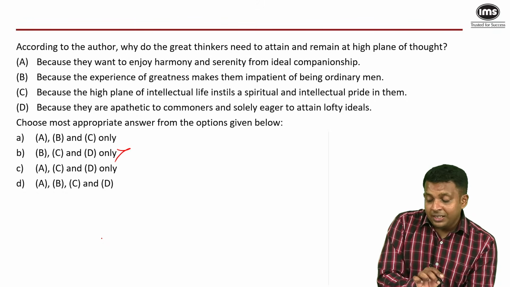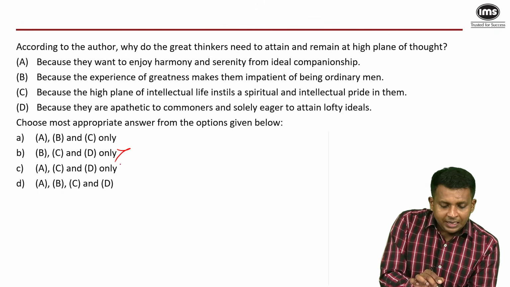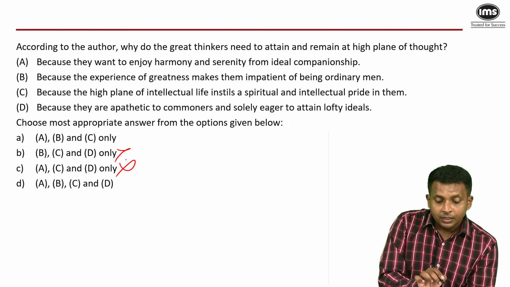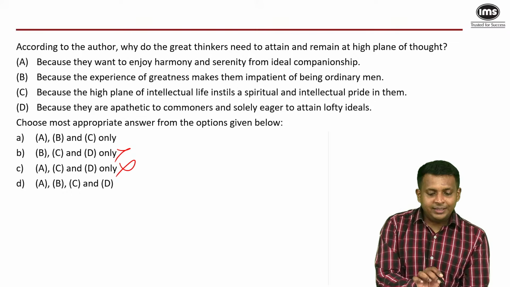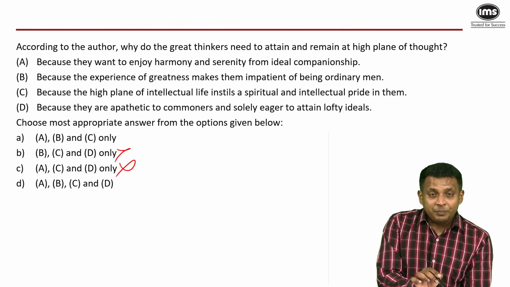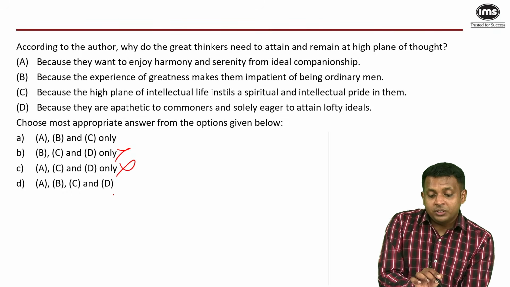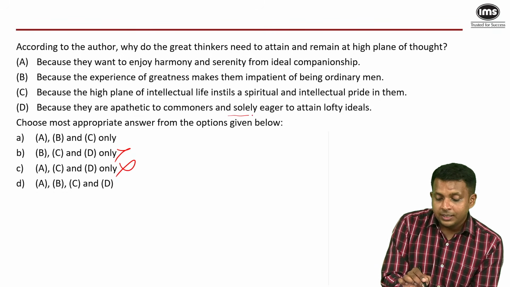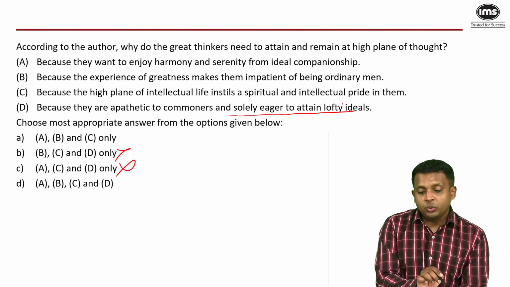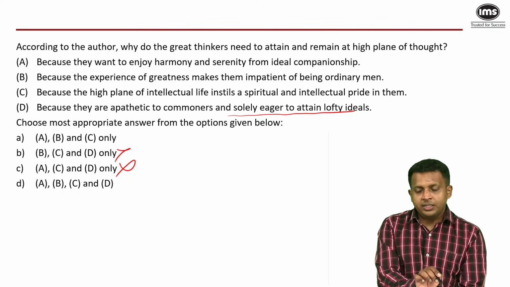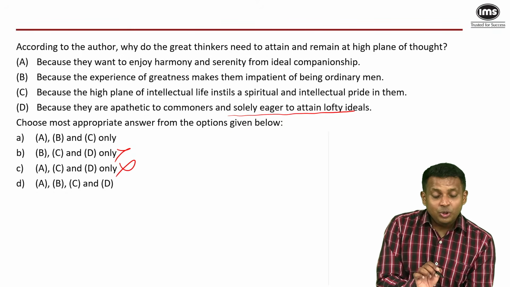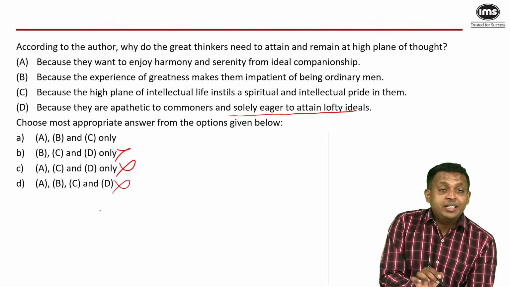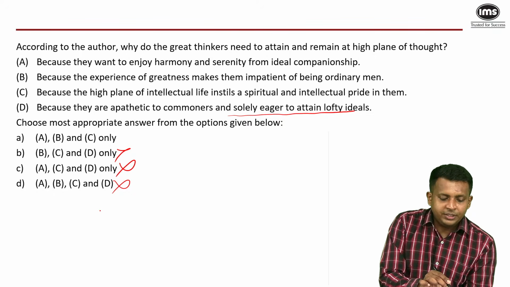So I want B in my answer as well. I'll eliminate the third option at this point, because the high plane of intellectual life instills a spiritual and intellectual pride in them. Now, if you look at C and D, D says because they are apathetic to commoners and solely eager to attain lofty ideals. Extreme statement. Solely eager to attain lofty high ideals, standards that are hard to achieve. That has not been given in the passage. So I do not want D in my answer. So by the process of elimination, I am left with the first option here.